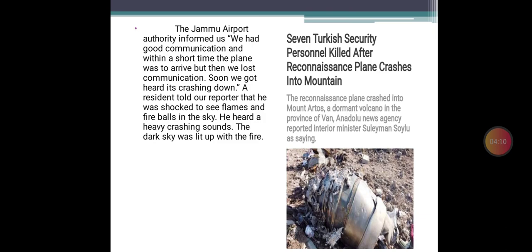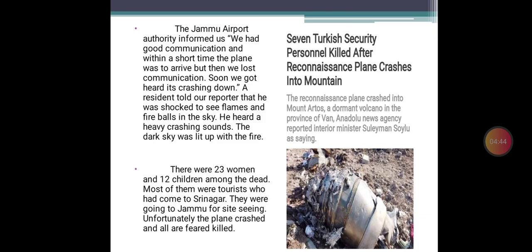You will notice in this paragraph, what did the authority say? We have mentioned Jammu Airport Authority, and then we have quoted someone in newspapers. Whenever we read such kind of quotations, you can also write such kind of quotations in the report. And then some persons might have seen the things taking place. So one person mentioned what he saw in the sky. That has also been mentioned.